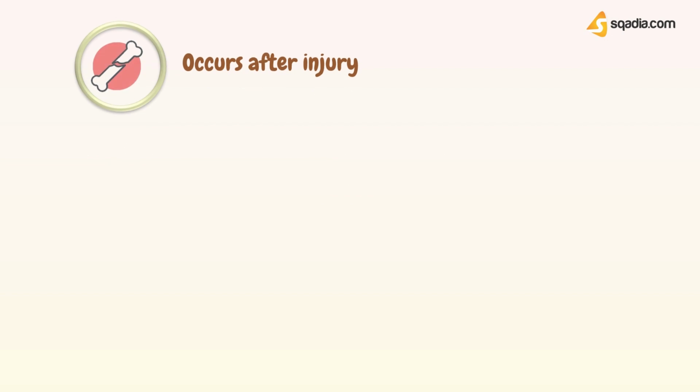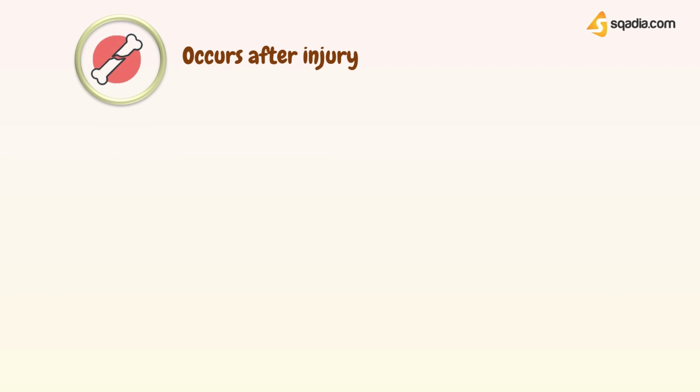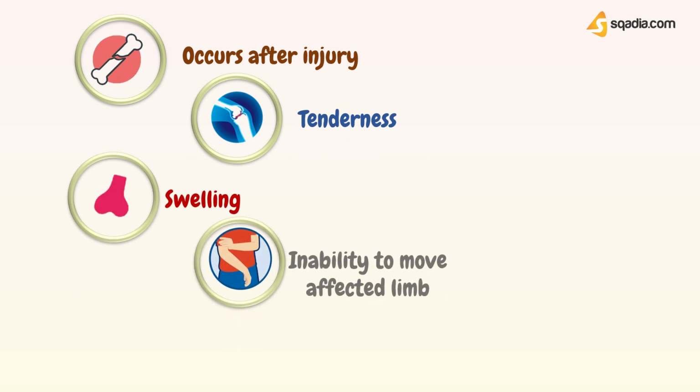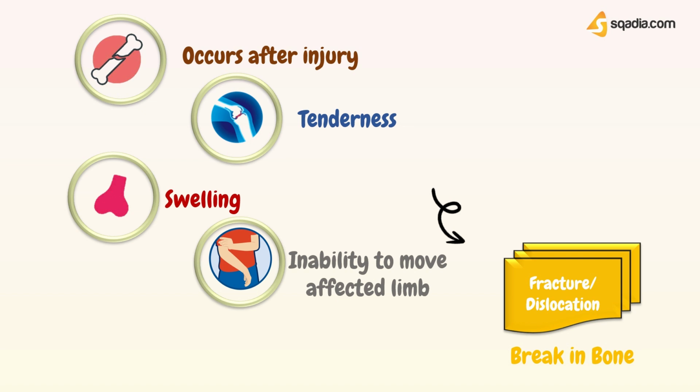Now, if the patient has joint pain occurring after injury, tenderness, swelling, and inability to move the affected limb, then this might give you an indication that the patient has a fracture or dislocation. Well, a fracture or dislocation is a break or displacement of the bone.